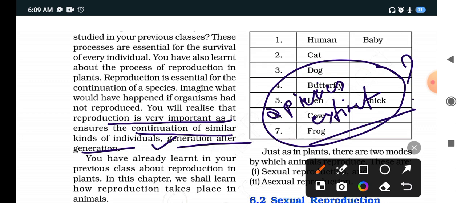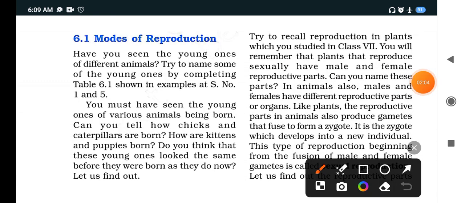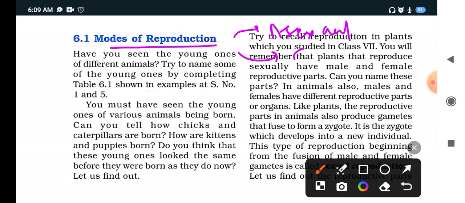We have already learned in our previous class about reproduction in plants. In plants also there are two types of reproduction: one is sexual reproduction and another is asexual. Clear? Now see, here is given the modes of reproduction. What are the modes of reproduction, students? There are two types of modes: one is asexual reproduction and another one is sexual reproduction. Clear? Now let us continue with the NCERT explanation.